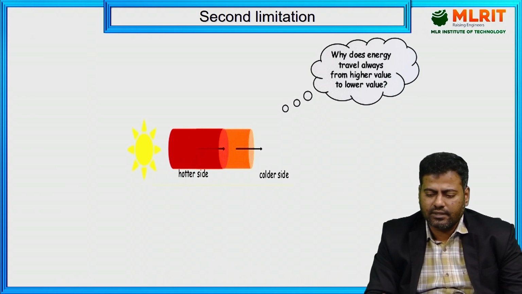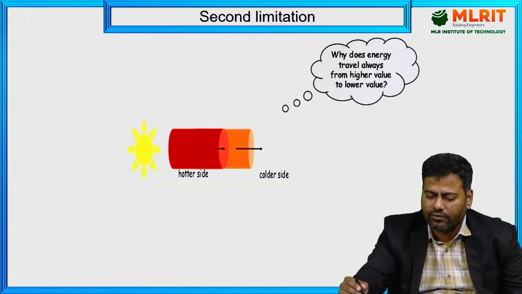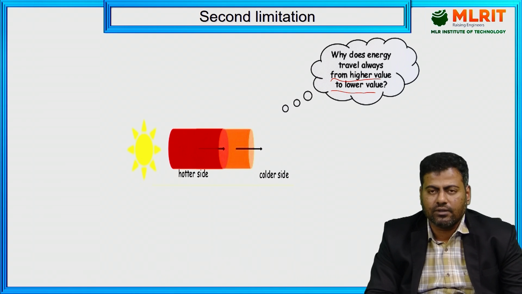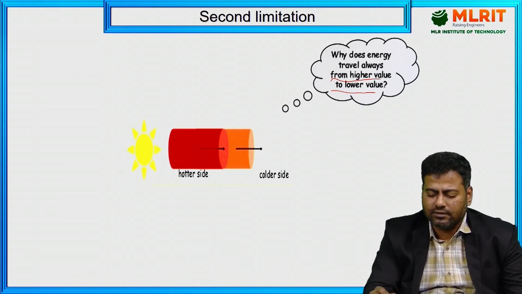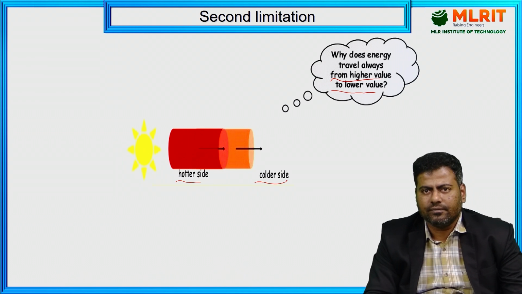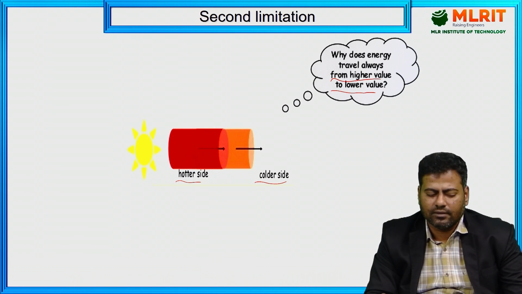Why does energy always travel from a higher value to a lower value, from a higher temperature body to a lower temperature body, right? Heat always transfers from the hotter side to the colder side. This they didn't mention with respect to the first law of thermodynamics, right? Only the transformation takes place. In which way it takes place, it doesn't mention the direction, right?